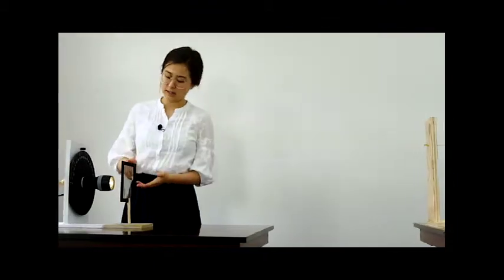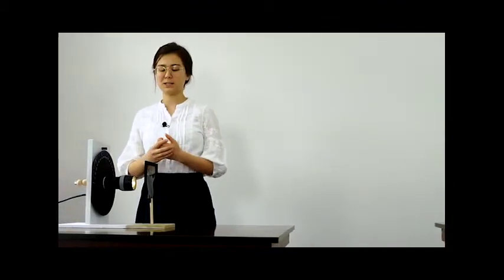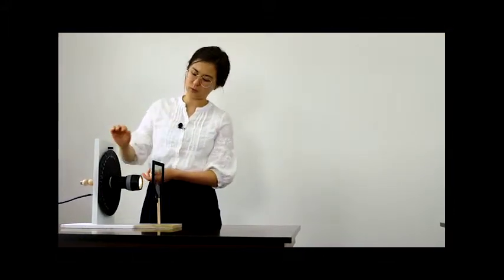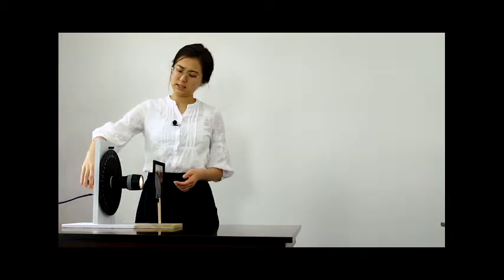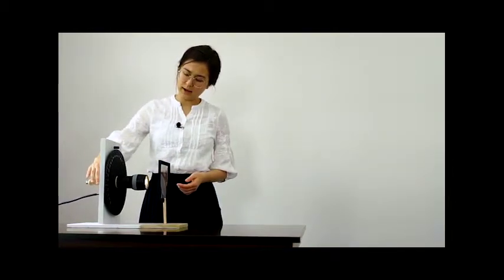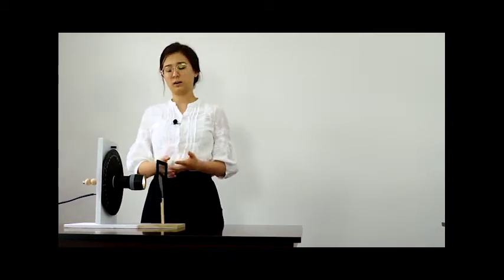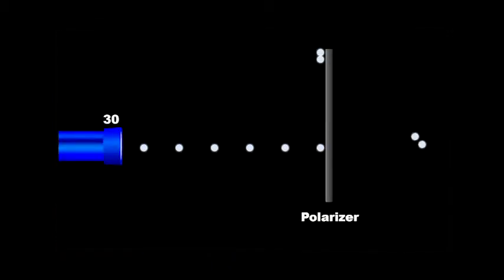The arrow on this lens indicates the direction of the polarization of the light source. And this dial shows the angle of the light source with respect to this polarizer. Let's say that we set the light source so that half of the photons coming from this polarized light source pass through and the other half are absorbed. If we send 30 photons through the polarizer, 15 will be absorbed while 15 pass through.